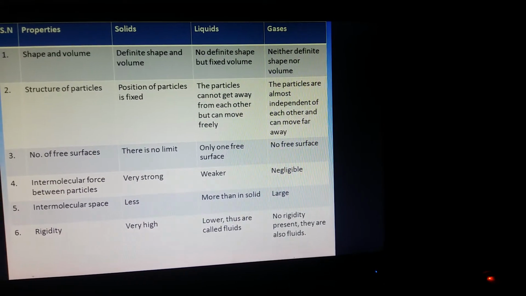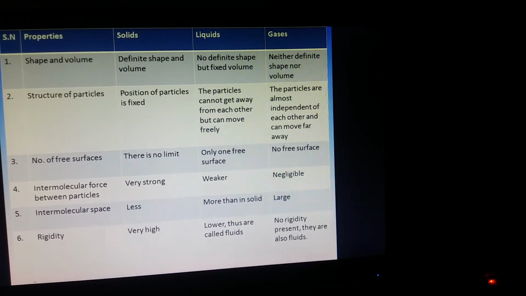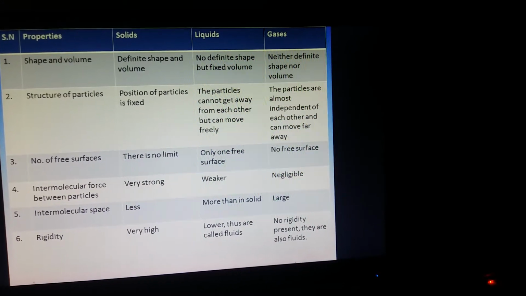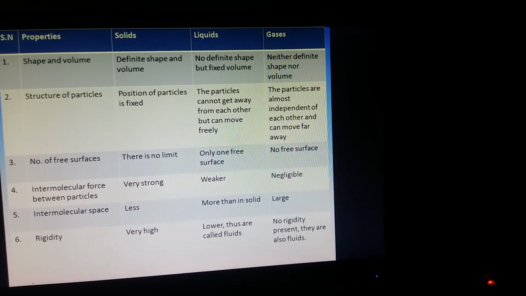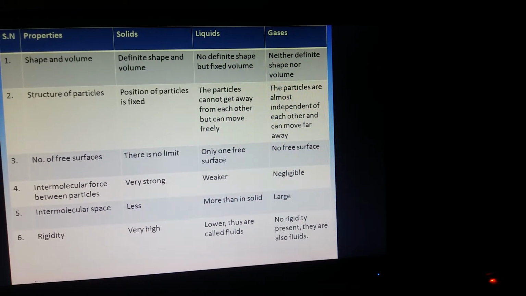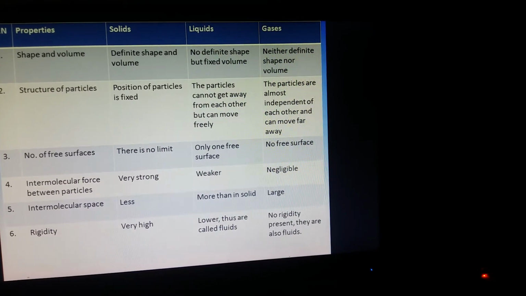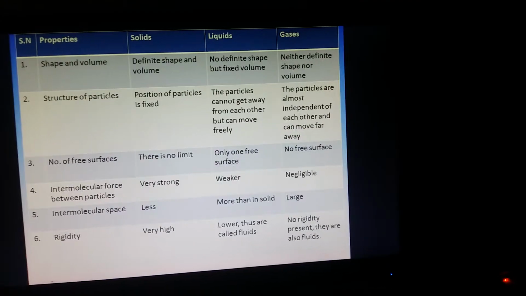Rigidity. Since solids have fixed shape because of the packing of particles, they are highly rigid. Liquids are not that rigid. They can flow. They are fluids. And in gases, there is no rigidity, and they are also fluids. They can flow.